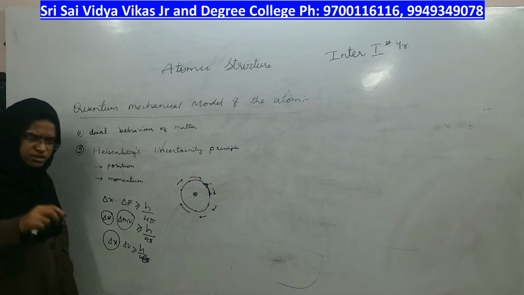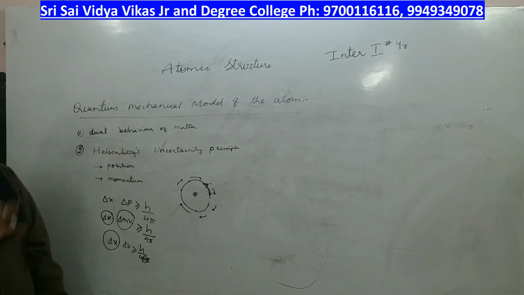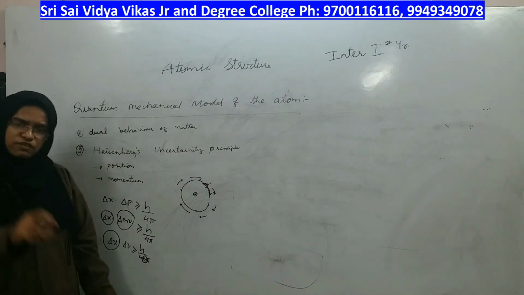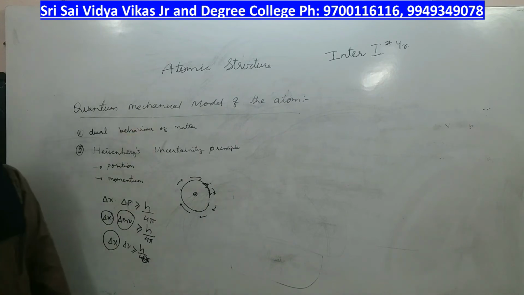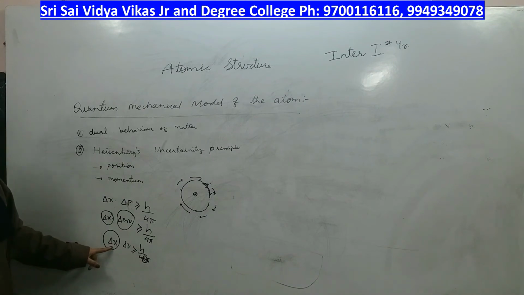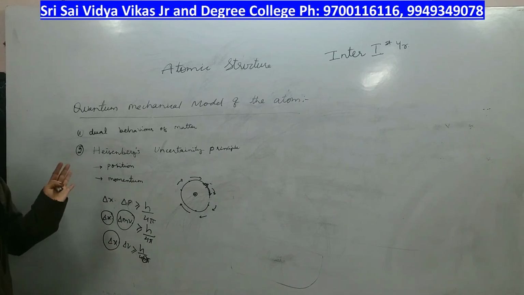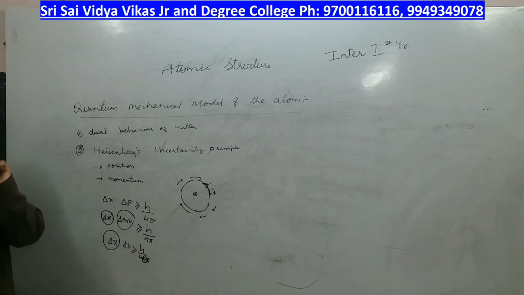If the object is so small that within a fraction of a second it is moving, is it possible to stop the object even for a fraction of a second, note down its velocity, note down its mass and then allow it to move? No. The smaller the object is, the more the uncertainty will be. If the object is larger in size, you can stop the object for a fraction of a second, and in that fraction of a second determine its momentum and its position, so that uncertainty is less.